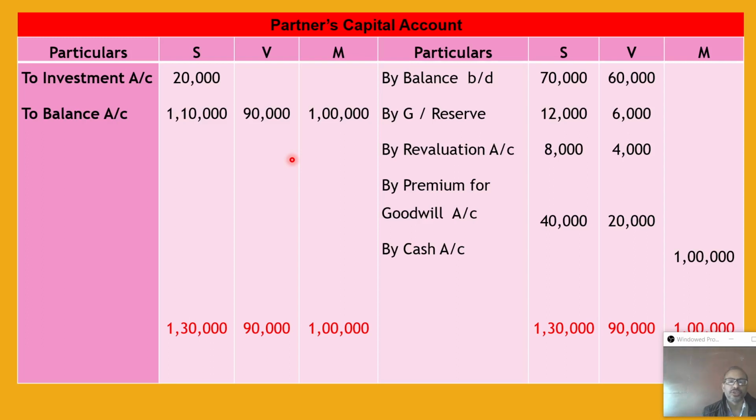So in this question we have learned how to find hidden goodwill, how to prepare the revaluation account, as well as the partners' capital account, and also the specific treatment when an asset is taken over by a partner: that partner's capital is debited and the asset is credited. So this is all about this solution. I think this is easy and our learners can solve it by themselves, without seeing the solution directly from the question paper. Okay, I'm going to conclude this session. Thank you and study well.